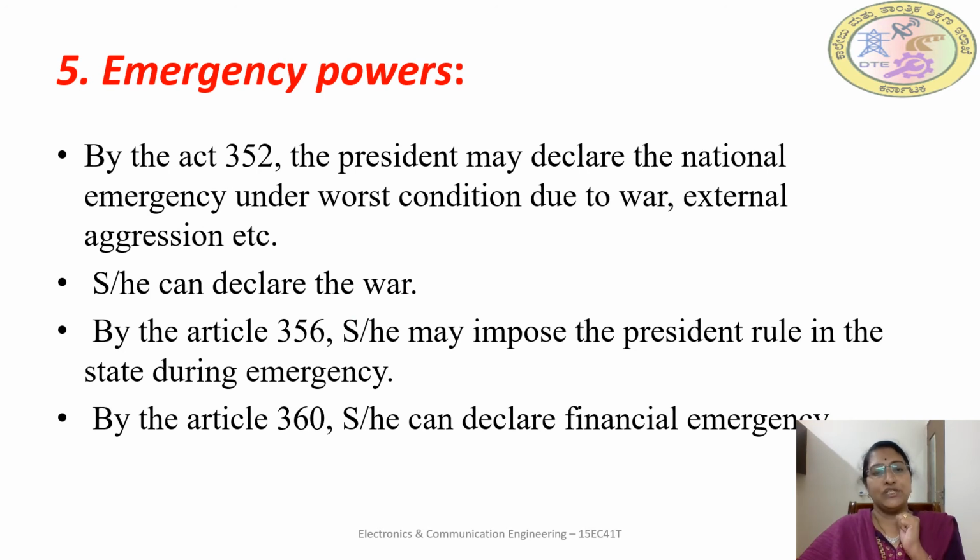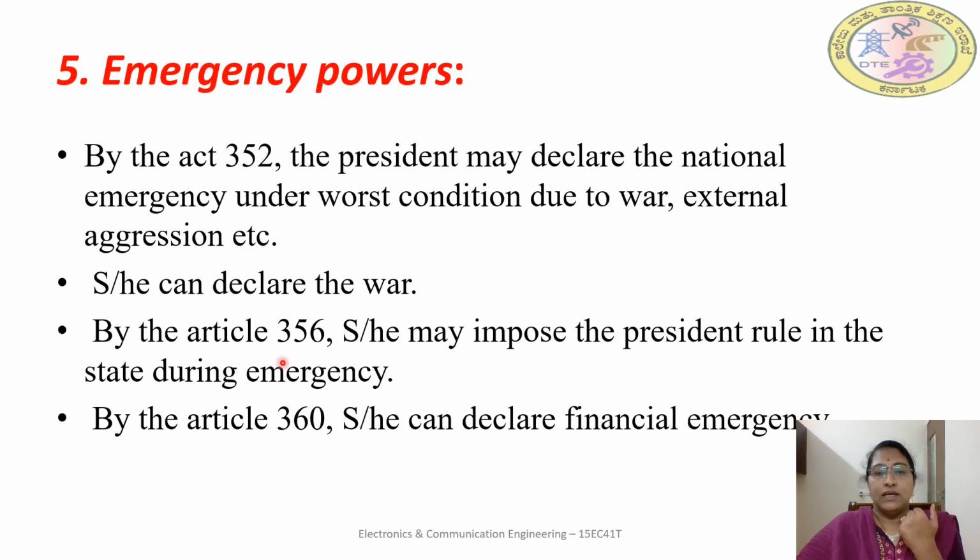Okay, the next function is emergency powers. In this, the president may declare a national emergency under the worst conditions due to war or external aggression, etc. For example, if another country attacks our country, for example Pakistan attacks India or China attacks India, in such cases the president may declare a national emergency under Article 352. And the president can also declare war. In certain situations war may happen, and that can be declared by the president only.